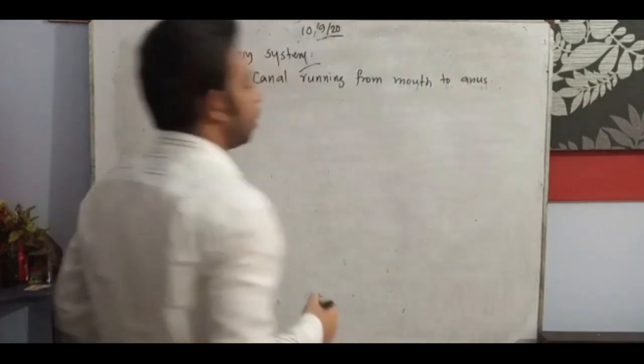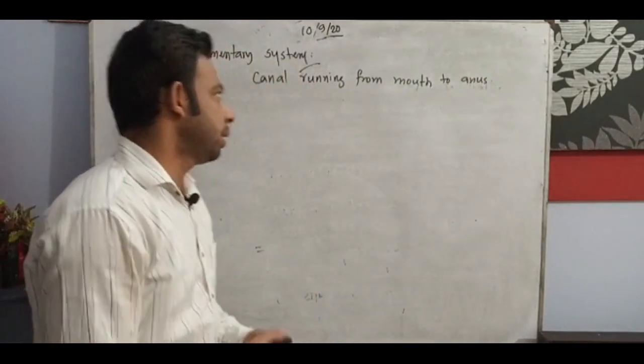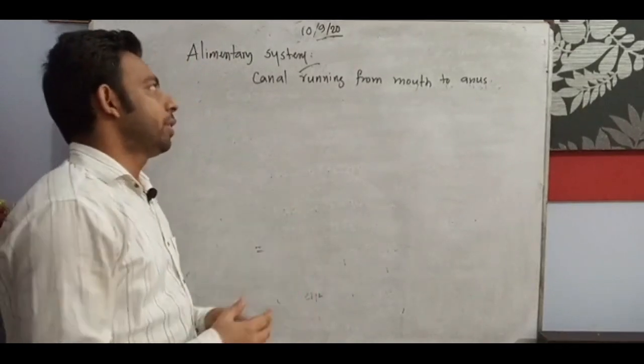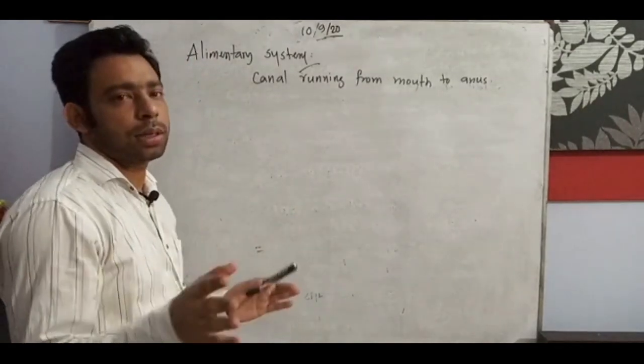So this one we will try to understand today. The canal running from the mouth to anus is called the alimentary canal.